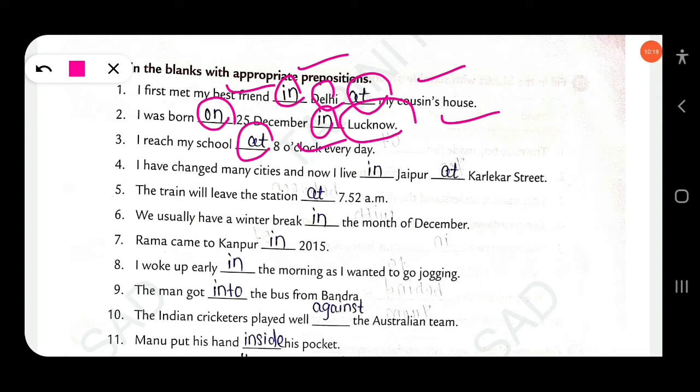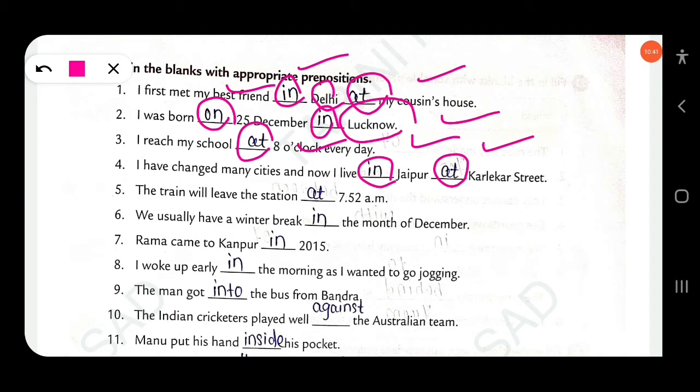The next, I have changed many cities and now I live in Jaipur. So as before big countries, cities, capitals, similarly here "in" Jaipur. Okay, dash street. Here, Karlekar Street. Okay, so here "at", not "in". Before the name of a street we use "at".